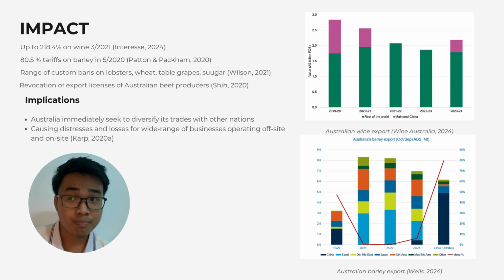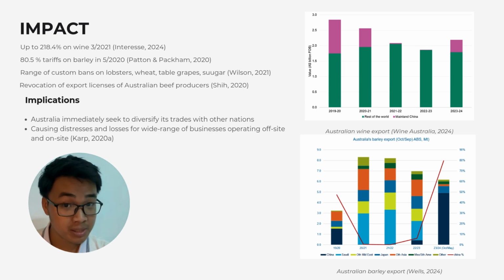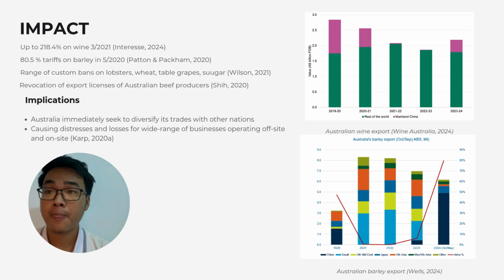Also, Australian pig producers were affected because of a revocation of export licenses to the Chinese market. As you can see in the two right charts, the first about wine exports and the second about barley exports, it's noticeable that in the three years from 2021 to 2023, there were almost no export volumes to China.